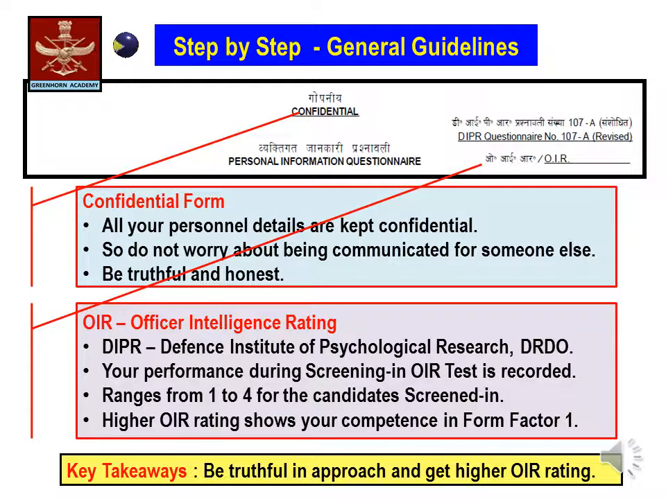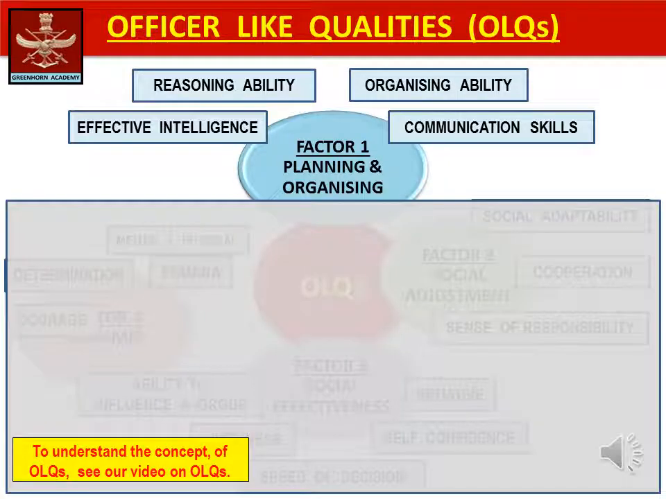The key takeaways would be: be truthful in approach, and get a higher OIR rating for getting screened in for the second stage of the SSB interview. Now, boys and girls, what are the officer-like qualities in Factor 1, that is planning and organization? The first are effective intelligence, reasoning ability, organizing ability and communication skills. To understand the concept of officer-like qualities, see our video on the officer-like qualities.